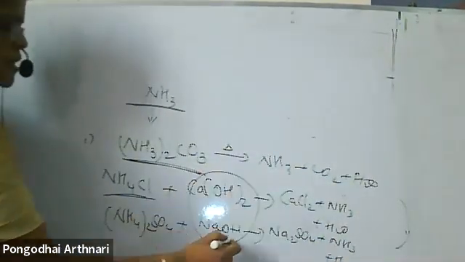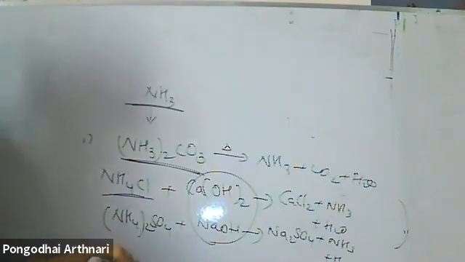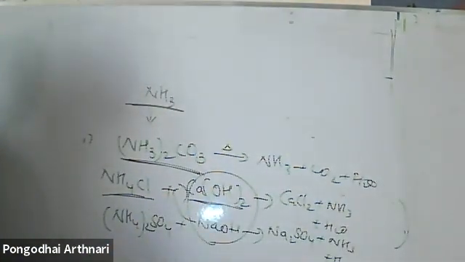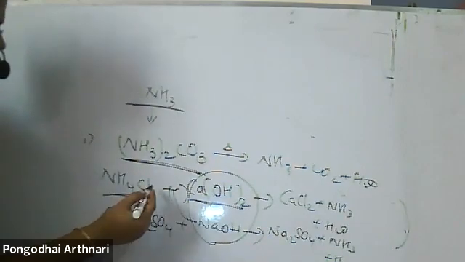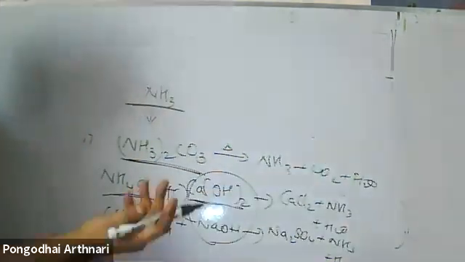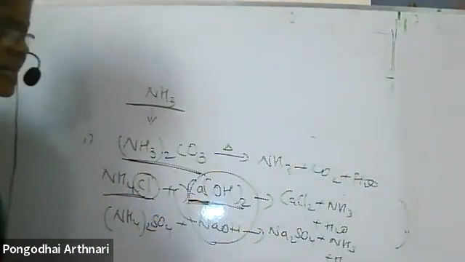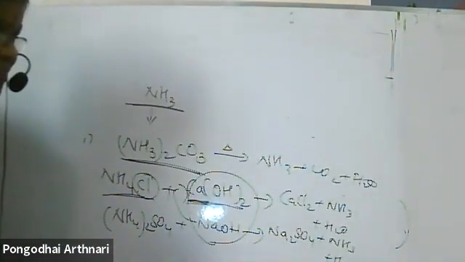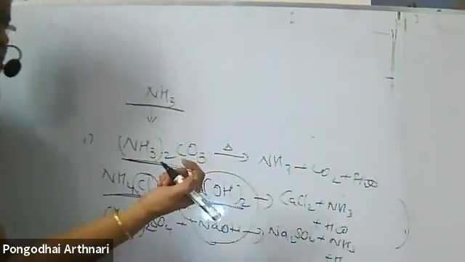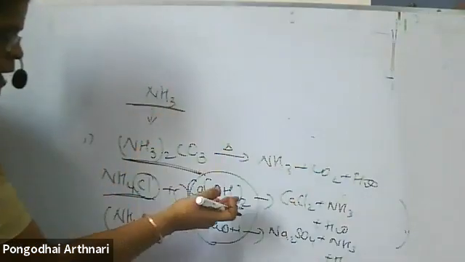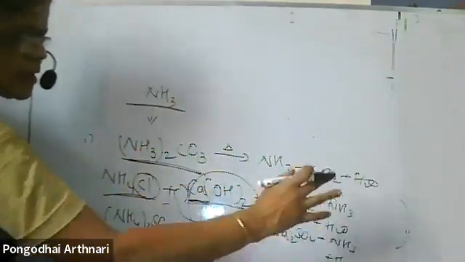If I talk about here, this is the way your book gives. It doesn't mean that you have to use only calcium oxide. You can use sodium also. Can I use sodium? Sodium chloride plus ammonia plus water. That's right. I am trying to remove this anion by using a very reactive metal. Calcium and sodium are very reactive metals. First group metals and second group metals are more reactive. Corresponding bases I am trying to take and remove.